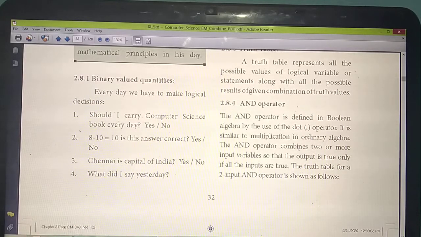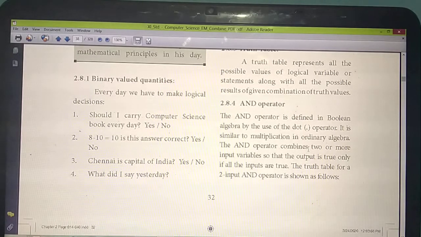Here also we have two or more input variables. How many input variables do we have? Either two or more than two. So how you will get the answer, listen carefully. If two or more input variables are true, only then will you get the output also true.